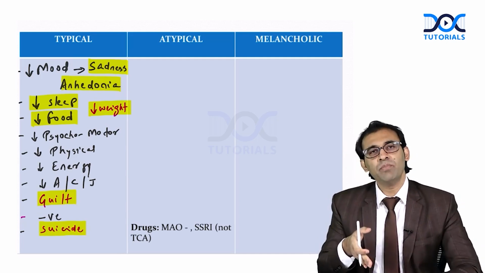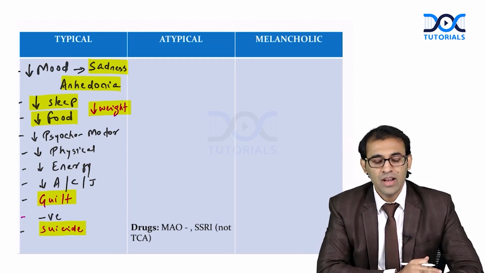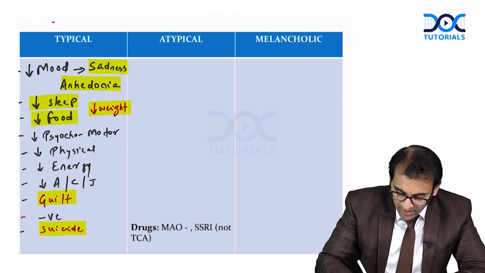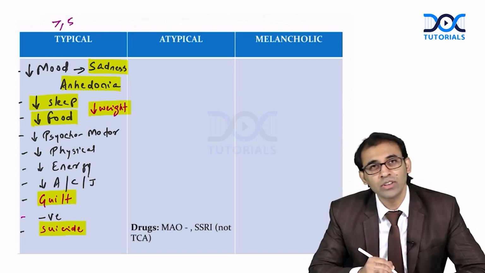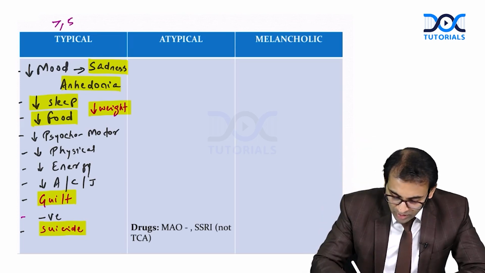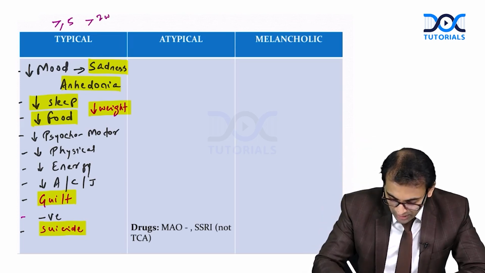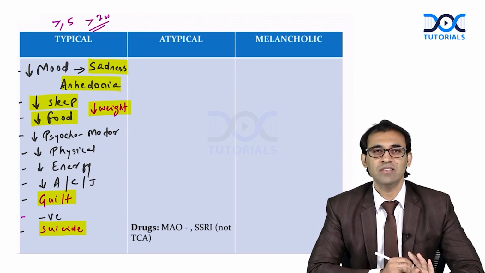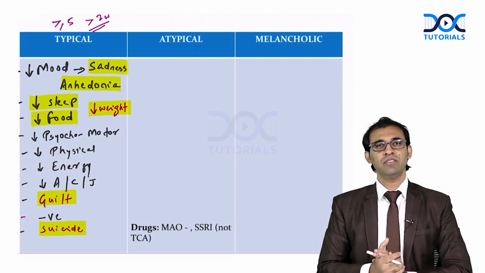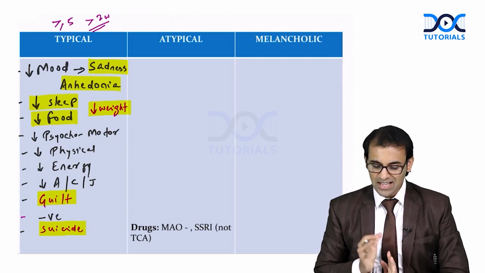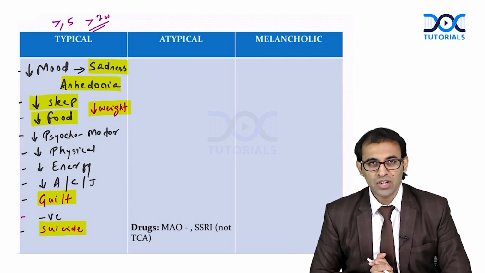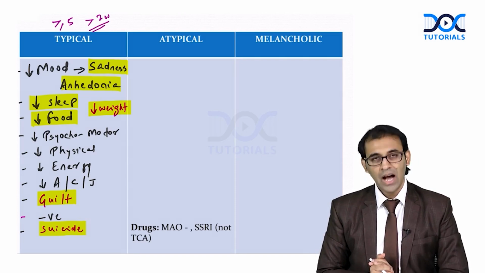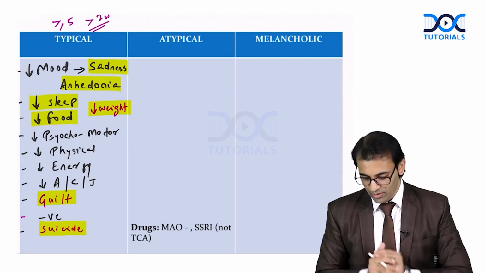Out of these symptoms which I have mentioned here, remember, if equal to or more than 5 symptoms are present for more than 2 weeks, or more than 14 days, you can say he or she is 100% suffering from depression. These are typical depression symptoms, typical depression features. I hope all these points are clear to all of you.